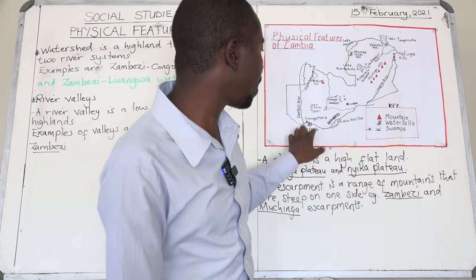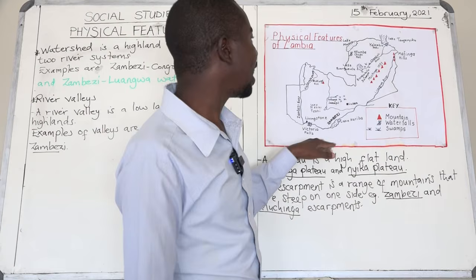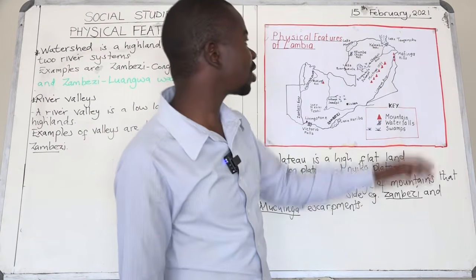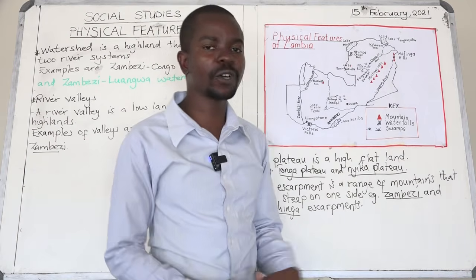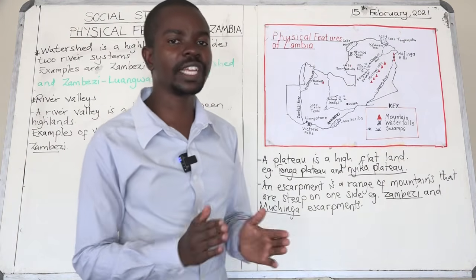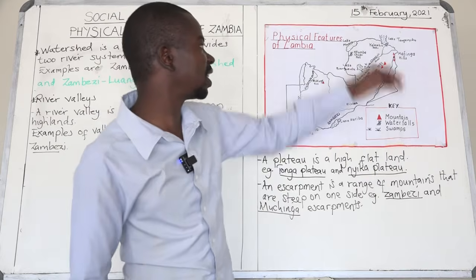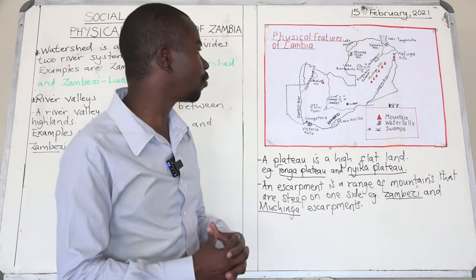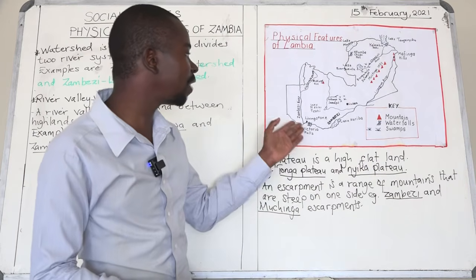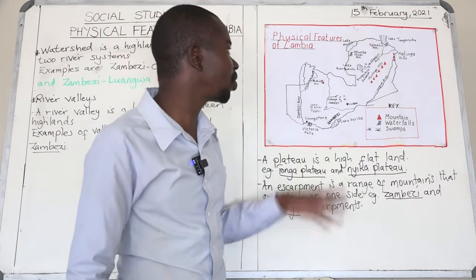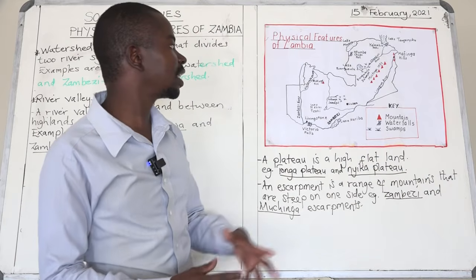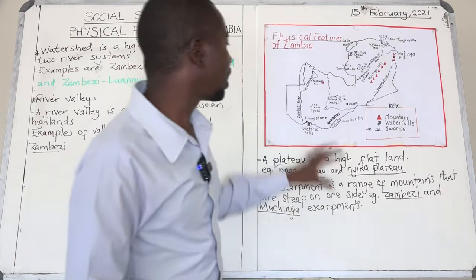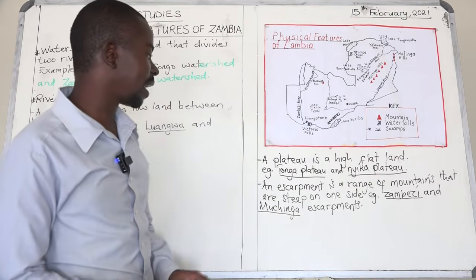Okay, so we have the Victoria Falls in Southern Province, and then we also have the Kalambo Falls in Northern Province. We must understand, boys and girls, that the Kalambo Falls is the second highest falls in Africa. We have a lot of falls, such as the Ngonye Falls, which is also found on the Zambezi River, and other falls in Zambia. So that's it, boys and girls, about the physical features of Zambia.